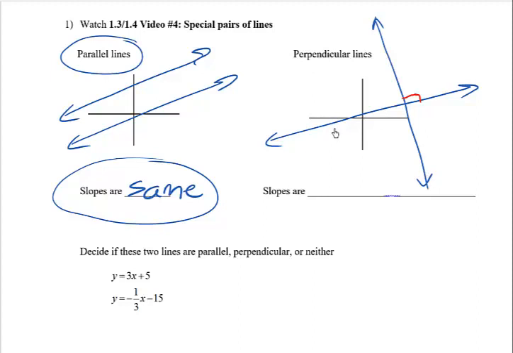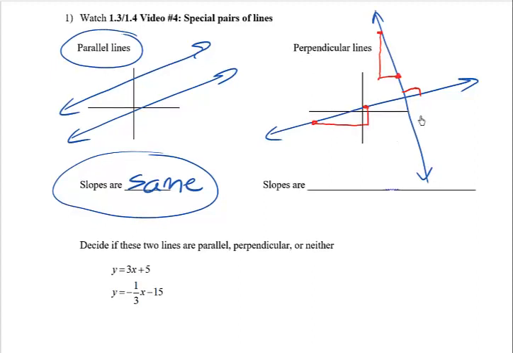Let me try to draw in some rise-run triangle pictures for you. I know my pictures are only a rough sketch here, but can you tell from what I've drawn that the run was really long here and the rise was short? And now that's been reversed over here. Now the run is short and the rise is really long. What's happened is the rise and the run have switched places. Well, that means the slope fraction is going to be turned upside down.